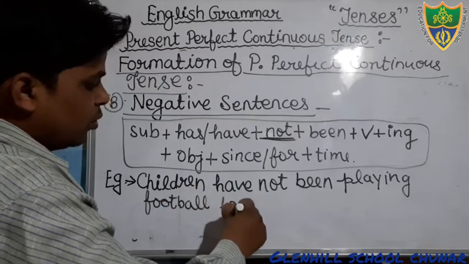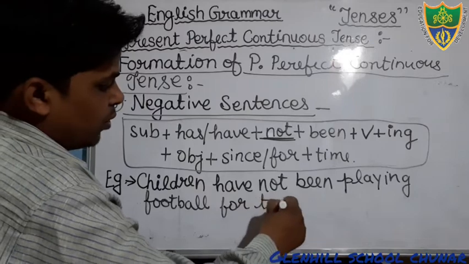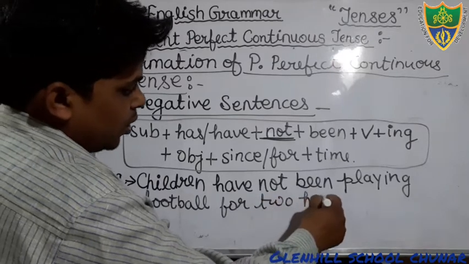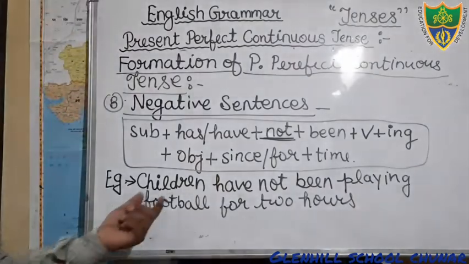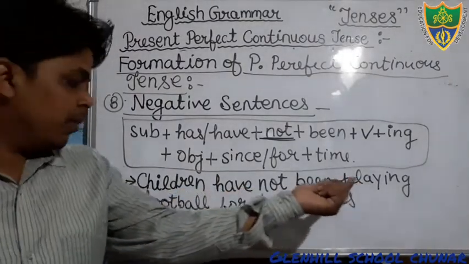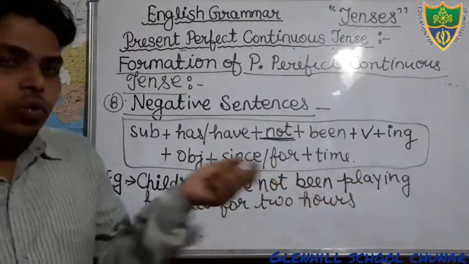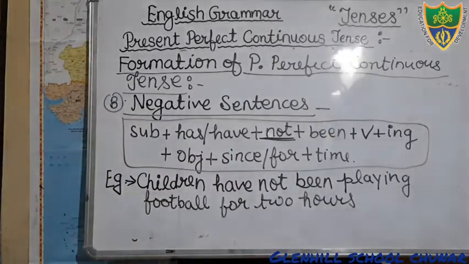for 2 hours. If your time is fixed, then you will use since. Just see here, students, children have not been playing football for 2 hours. This is your example of negative sentences.